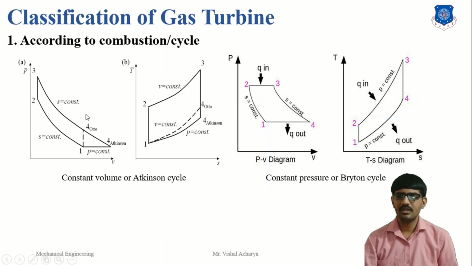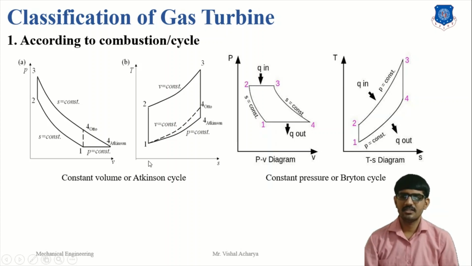The constant volume is achieved by some valve properties of the combustion chamber. Then hot gases expand in a turbine in 3 to 4 process, isentropic expansion process. Then heat rejection process 4 to 1 is a constant pressure process.